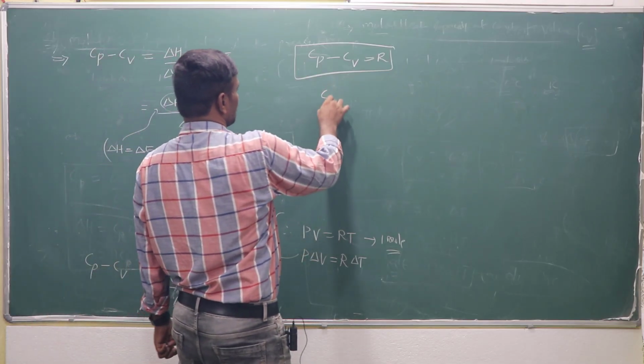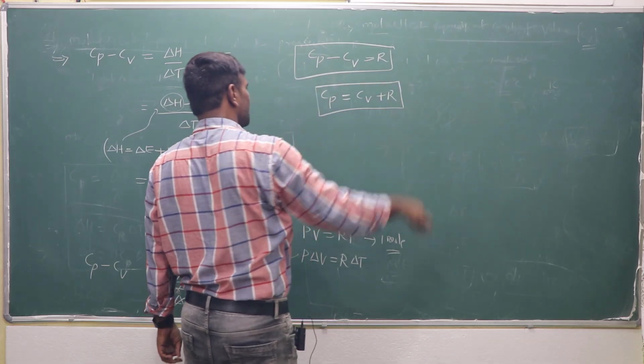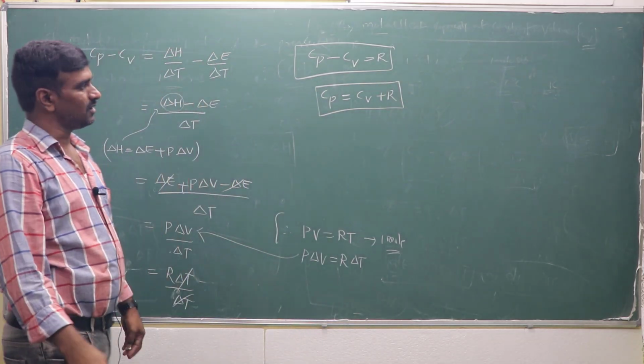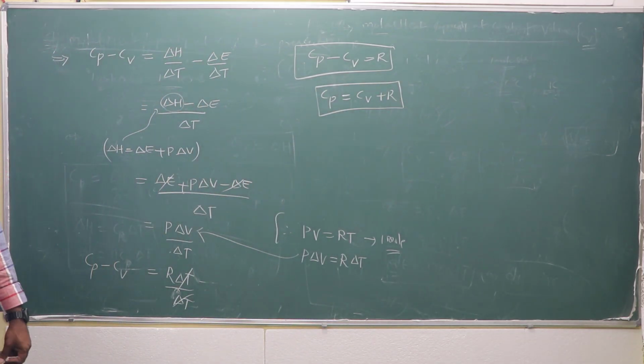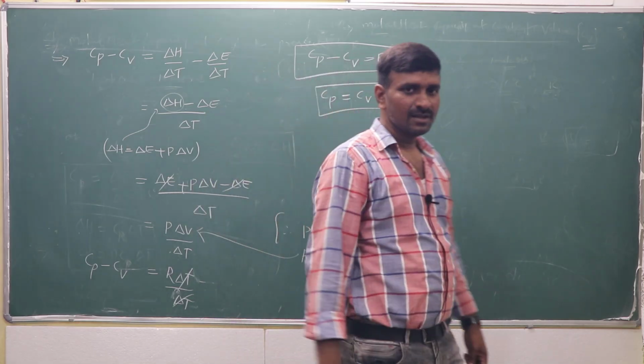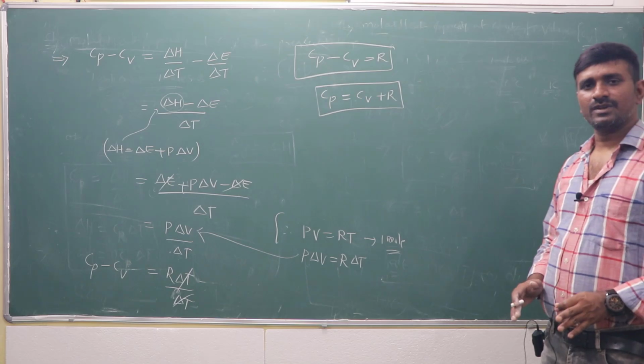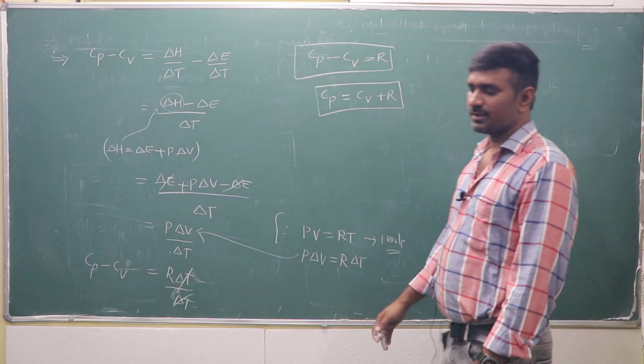Then Cp is equal to Cv plus R. For monoatomic gases, some values are there for Cp and Cv. For diatomic gases, some values are there. For triatomic gases, some values are there based on the rotational degrees of freedom and translational degrees of freedom.